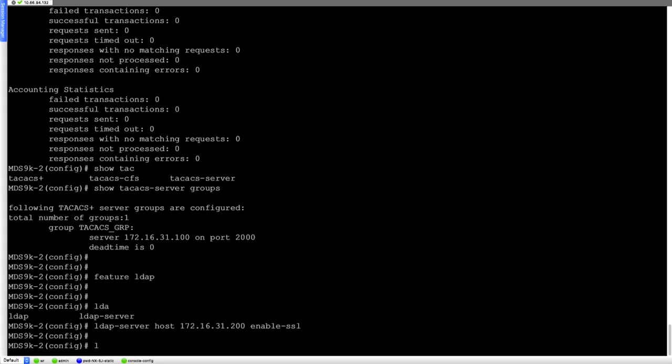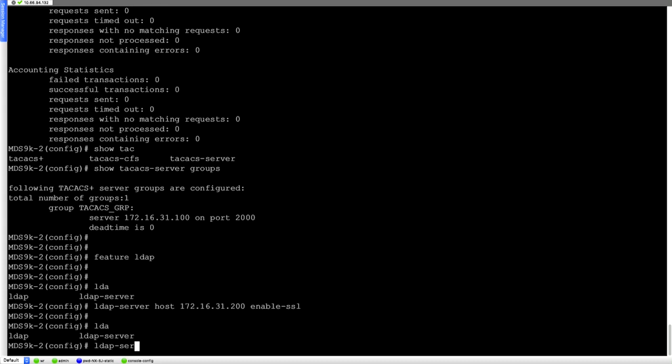And we can then use the LDAP-server command to say host 172.168.31.200. And we can define the root domain name as CN equals director, or I can even say engineer, and DC equals my DCN, my data center, and DC equals com, and say password Cisco, and